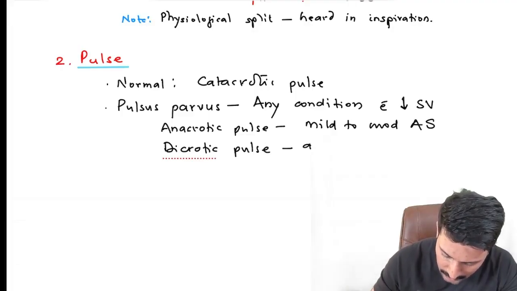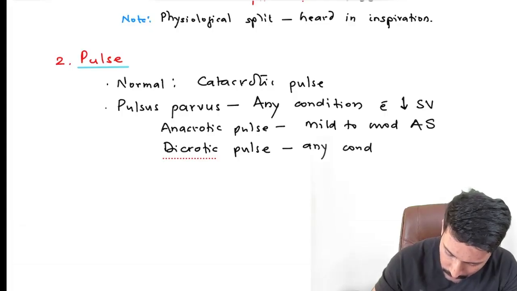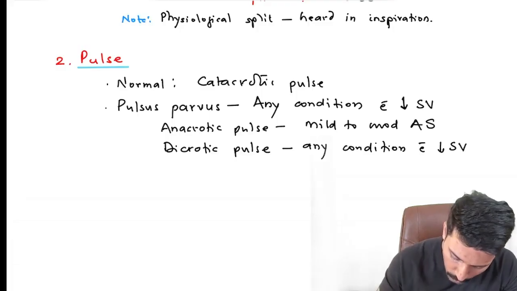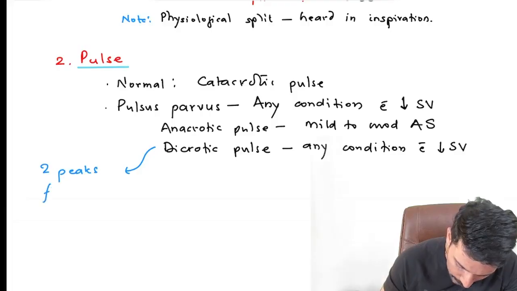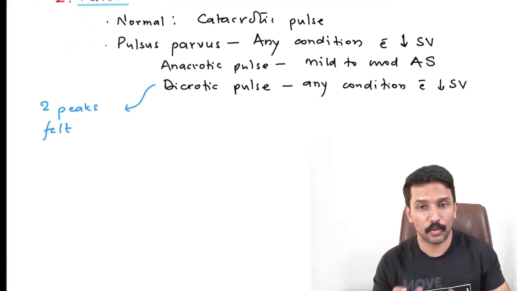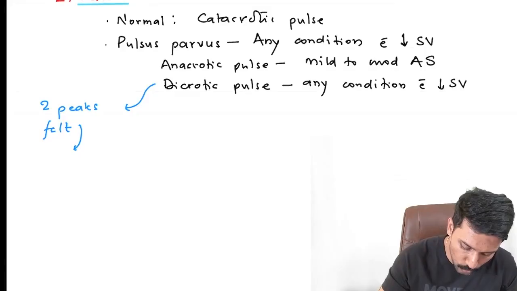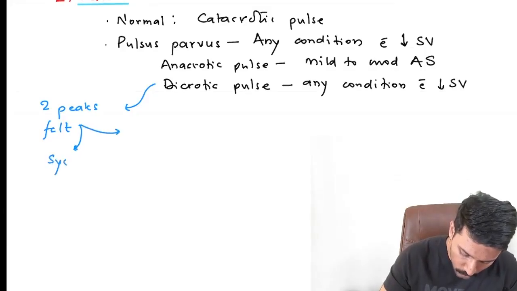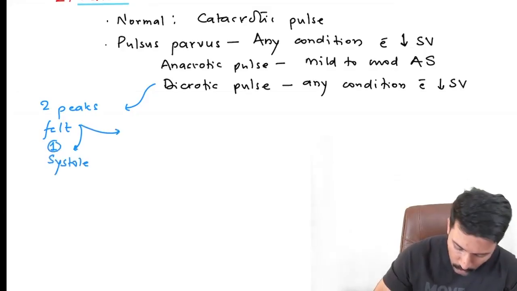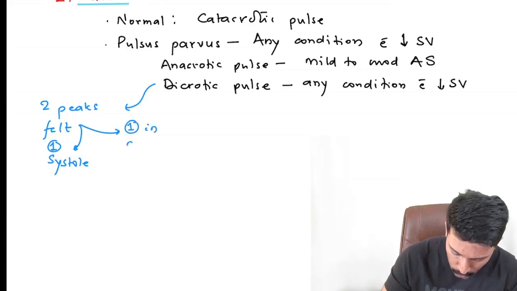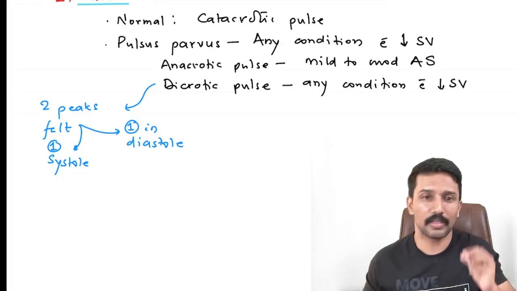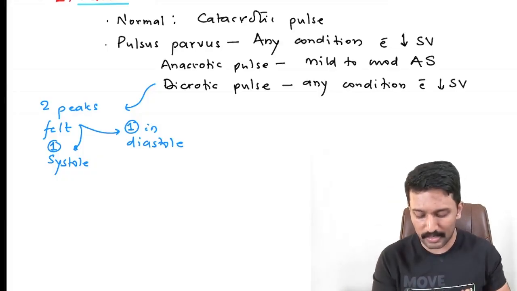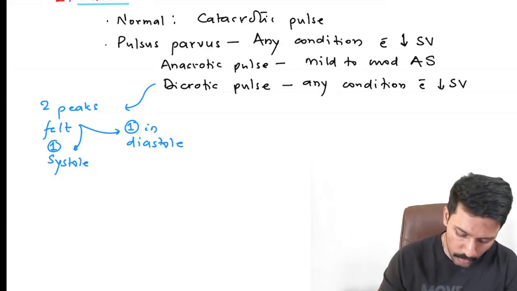Where is it seen? It is seen in, again, any condition with decreased stroke volume. The key point to note about dicrotic pulse is you have two peaks felt. Normally we feel only the systolic peak, we don't feel the diastolic peak, but here we feel the two peaks, one in systole, that's the normal systolic peak, and one in diastole, which is normally not felt, but because of very low systolic peak, we start noticing the diastolic peak as well. That is what we call dicrotic pulse. It is a form of pulsus parvus itself.